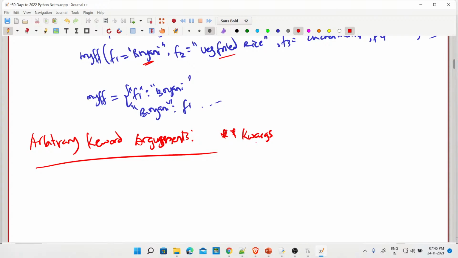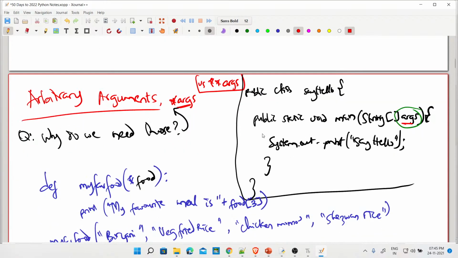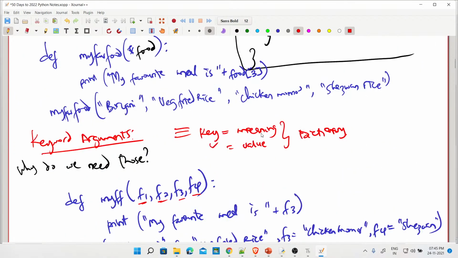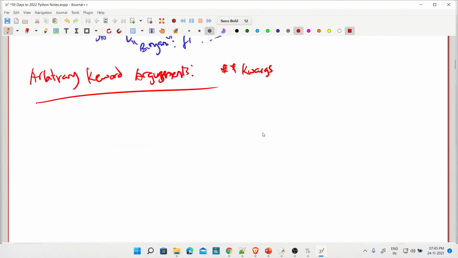The other one is called arbitrary arguments, args. So this one is called keyword arguments, kwargs. Now if you don't know how many keyword arguments you will pass into the function, you add two asterisks, yes or no? Fine.